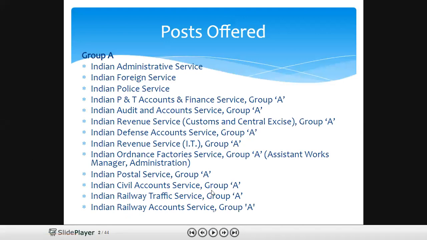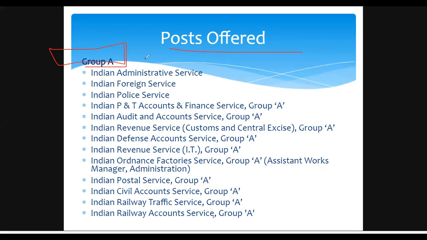The posts that are offered by the UPSC, let's get started. Posts offered by the UPSC, we can see now Group A. We can consider it as Group A services. That is the Indian Administrative Service. Most of the candidates who are giving the civil services want to go for this Indian Administrative Service. Second is the Indian Foreign Service. Third is the Indian Police Service. Then it is the Indian P&T Accounts and Finance Service, and it is under the Group A category.